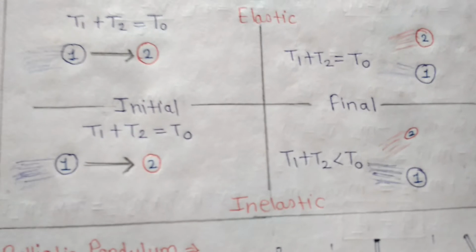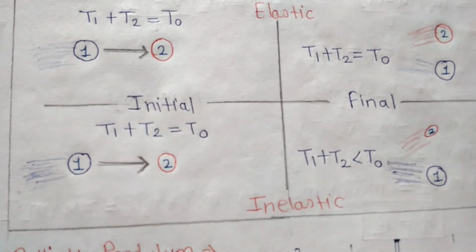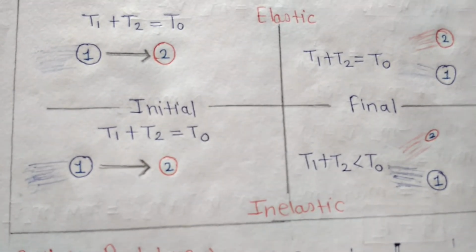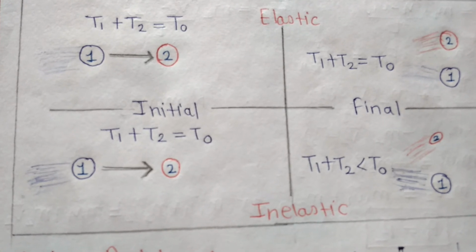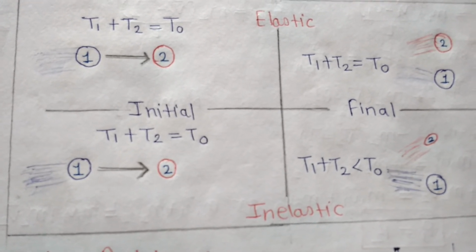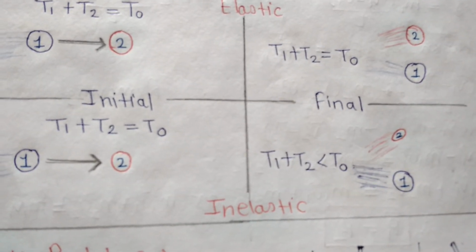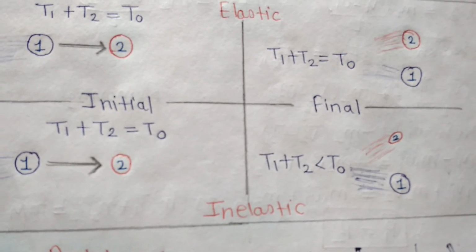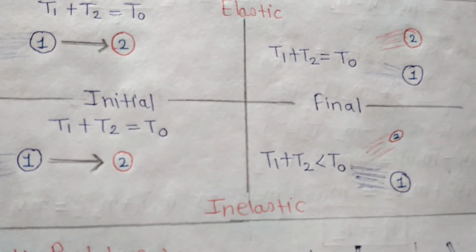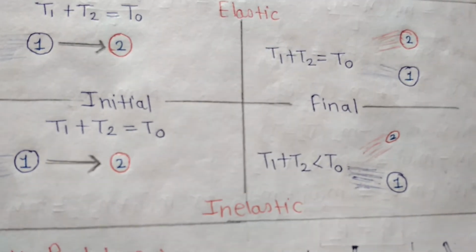Then in the inelastic collision case, similarly, object 1 has T1 kinetic energy, object 2 has T2 kinetic energy. So the total is T0. After the collision, kinetic energy changes. So it is less than or greater than. Here, T1 plus T2 is less than T0.